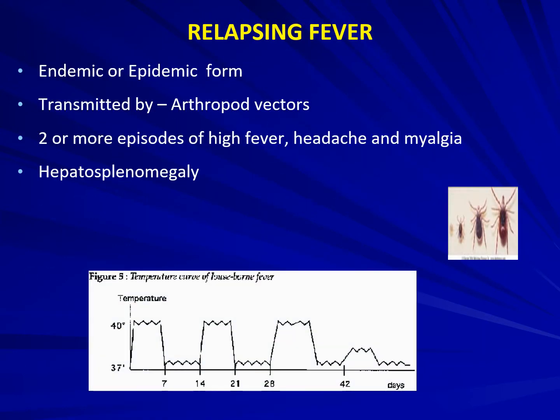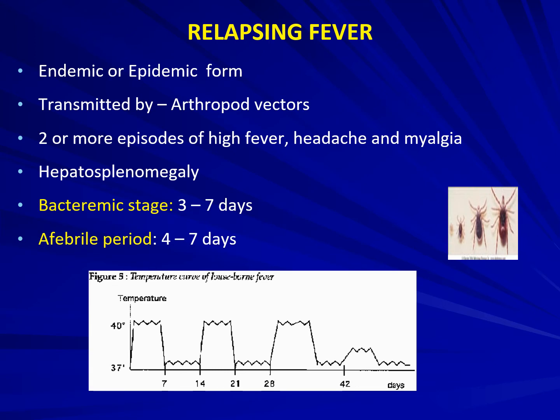There's an endemic relapsing fever and an epidemic relapsing fever. There are two types of relapsing fevers. They're transmitted by arthropod vectors. They present as 2 or more episodes of high fever, headache and myalgia, and also hepatosplenomegaly. There are two stages of this relapsing fever. One is a bacteremic stage which lasts for a week, and the next is the afebrile period, which again has a duration of 4 to 7 days or a week.